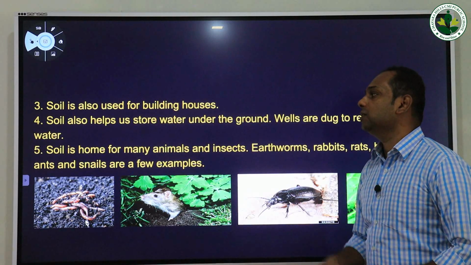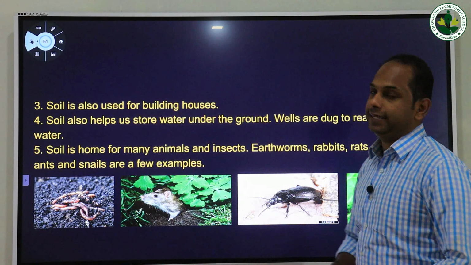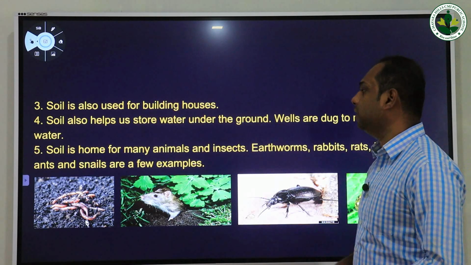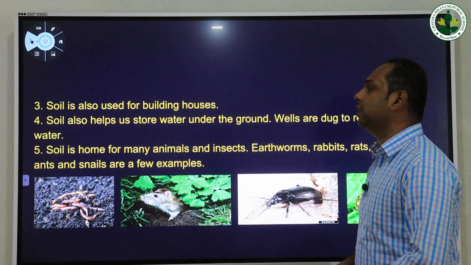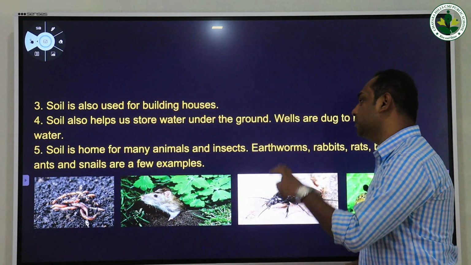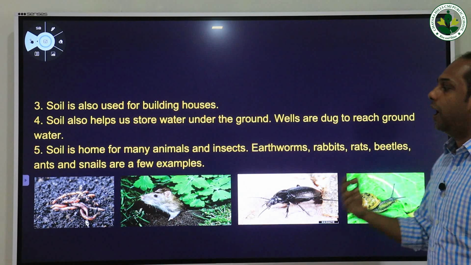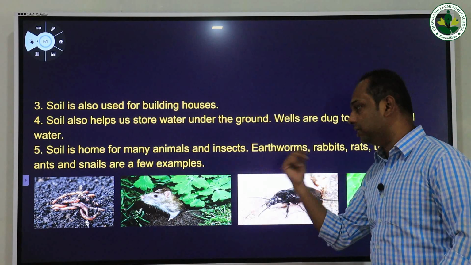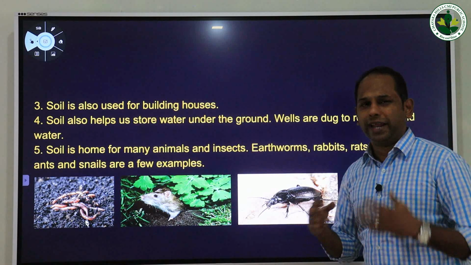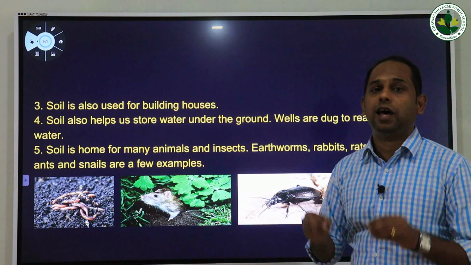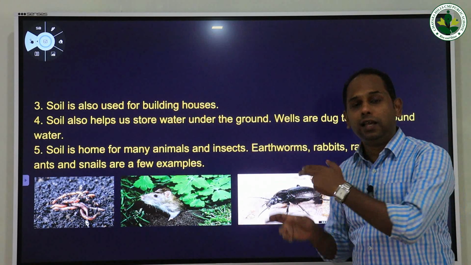Then soil is home for many animals and insects. So this is the final use of soil. Soil is home for many animals and insects. Earthworms, rabbits, rats, beetles, ants, and snails are a few examples. See, a number of varieties of animals and insects live where? In the soil.